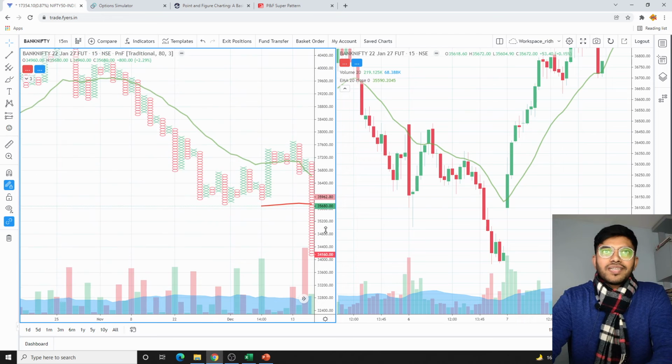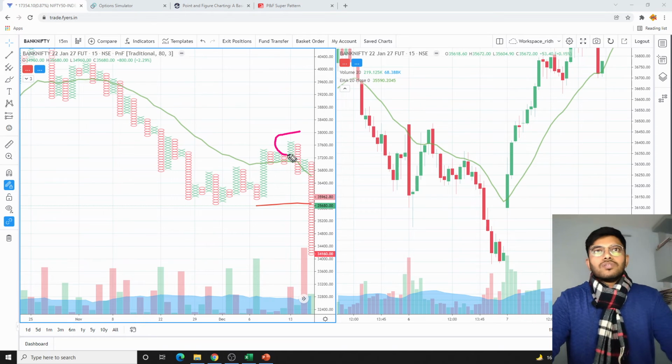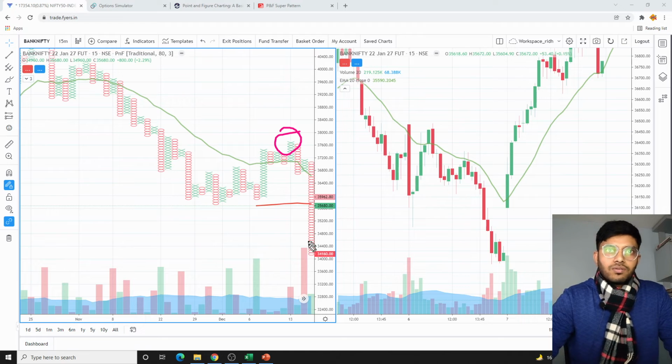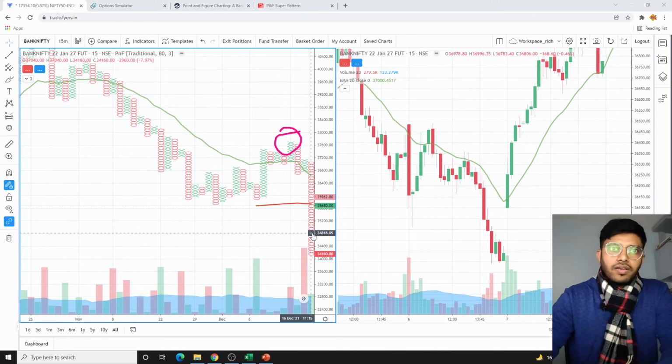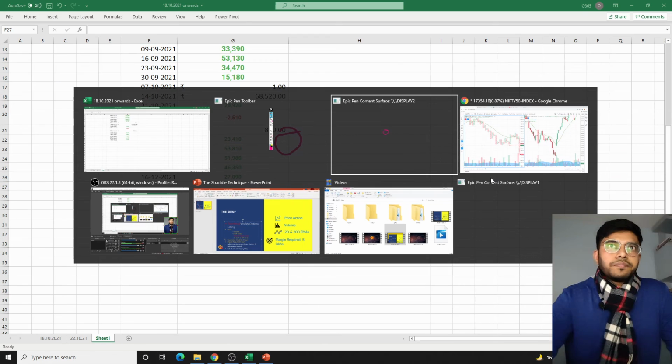So you can see that had it been the case that we would have entered into that breakout, this was actually a fake out. So we would have been at a loss because 35,800 we sold on the downside, and on the expiry day the Bank Nifty fell on 16th of December. Let me just check the price again.